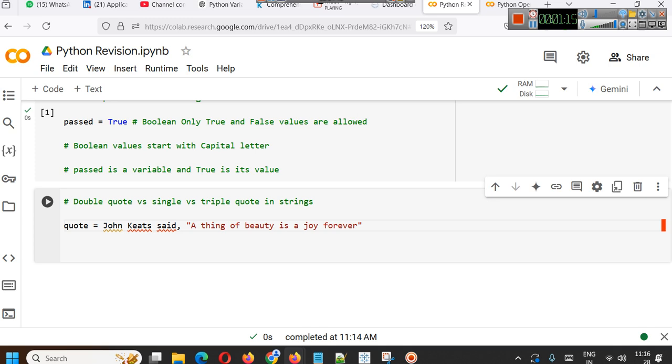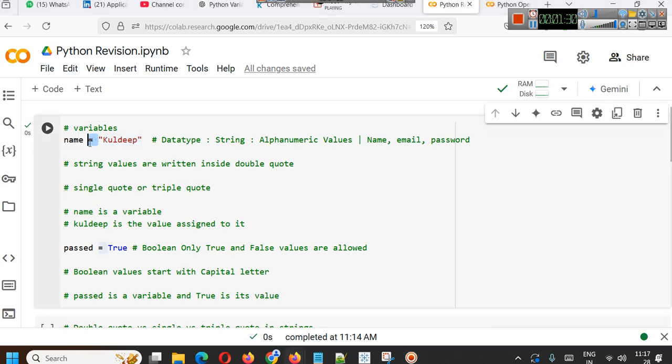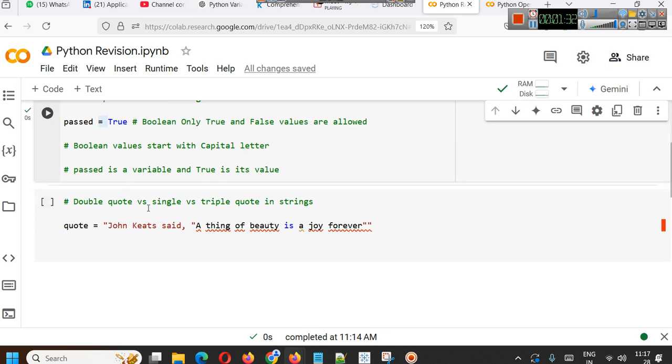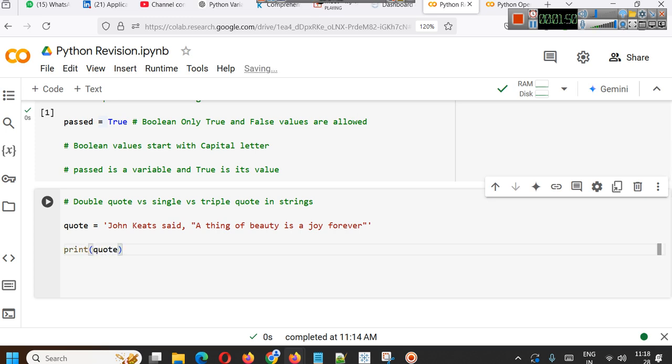Here quote is the variable, and we will put everything inside quotes. Usually we can assign a string value with double quotes or single quotes, but here the double quotes are part of the string. So for this case, using a single quote will be a better option. And to print a variable, we write print and the variable name.